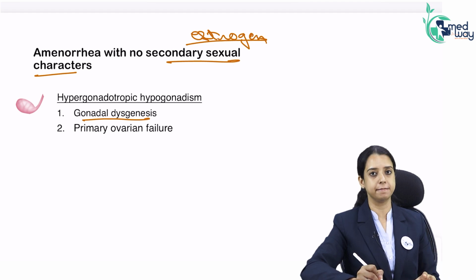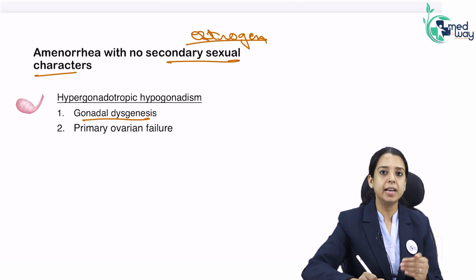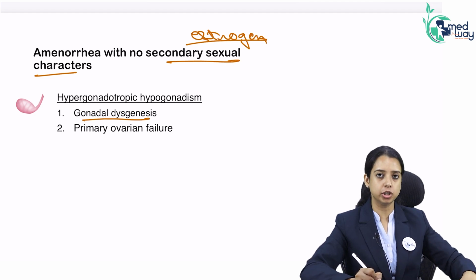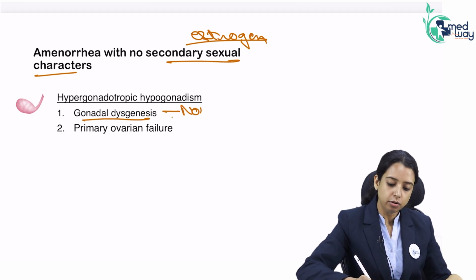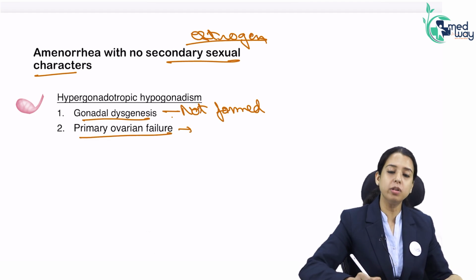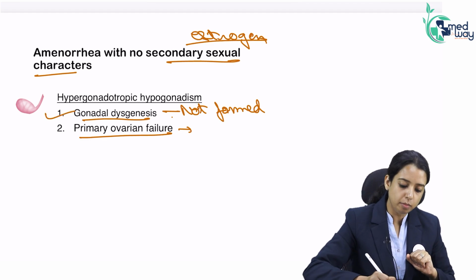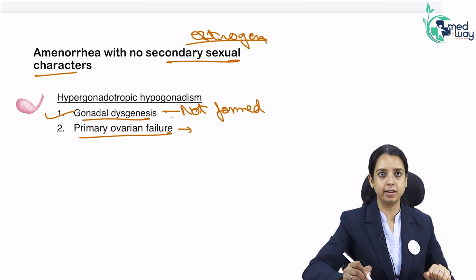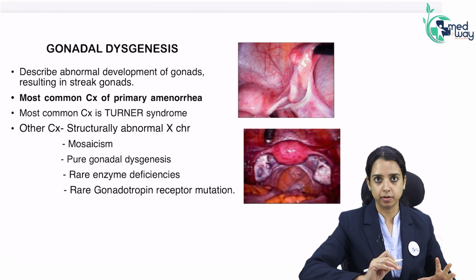Dysgenesis, what does it mean? Something which has not formed properly. It is not failure. Failure means something was functioning and now it has failed. It is different from failure. Dysgenesis means it has not formed properly. And primary ovarian failure means it was formed properly but now it has failed. So the most common cause of hypergonadotropic hypogonadism is gonadal dysgenesis. It has not formed properly.